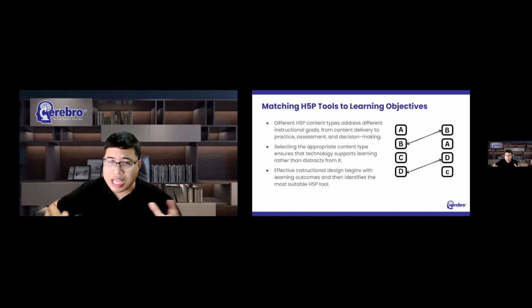So notice what's happening here. We're not choosing tools based on their popularity. We're not choosing tools based on how impressive they look, but we're choosing tools based on instructional purpose. And that is exactly how effective teachers think. We begin with outcomes, we identify learning needs, and we determine the type of thinking we want students to engage in. Then we select the appropriate strategy.